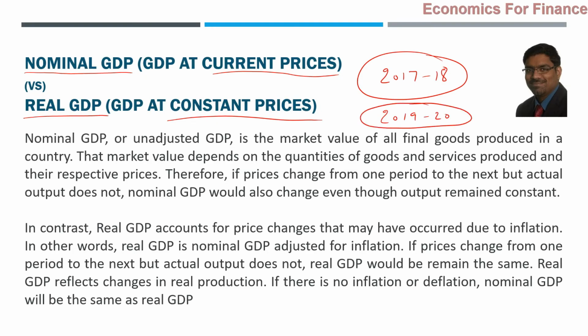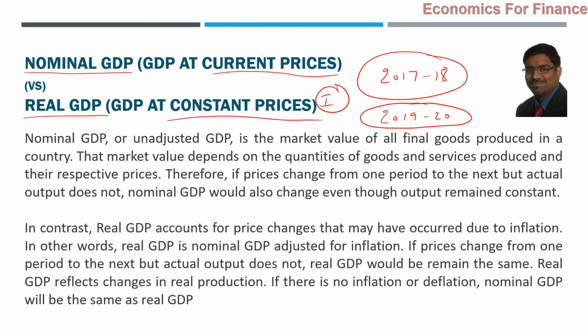The answer is no, because there is something called inflation. The value of money will not be the same throughout the years. So how can we compare the GDP of 2017-18 with the GDP of 2019-20?